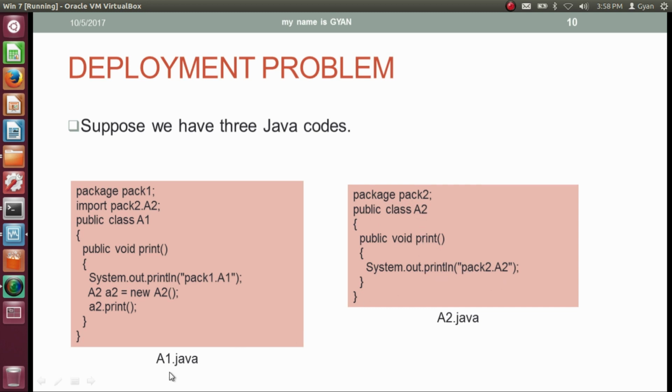The package statement of a1.java is package pack1 and a1.java imports the class from the package pack2. The class contained by a1.java has the method print. The first statement in the method print is to print the string pack1.a1. In the next statement we are creating an object of type a2 and then we are calling the method print on an object whose address is stored in the reference variable a2.